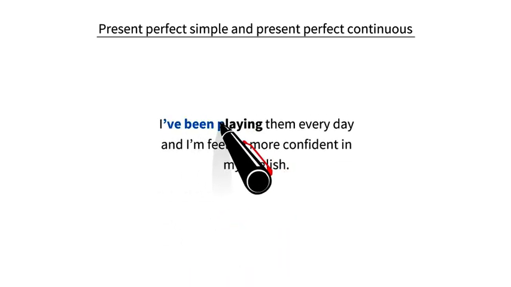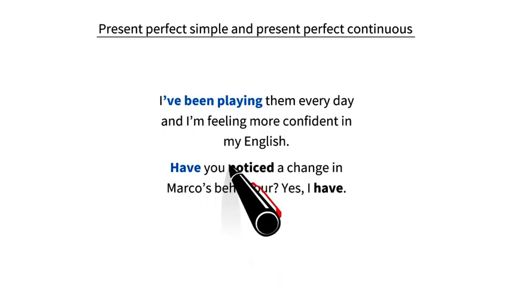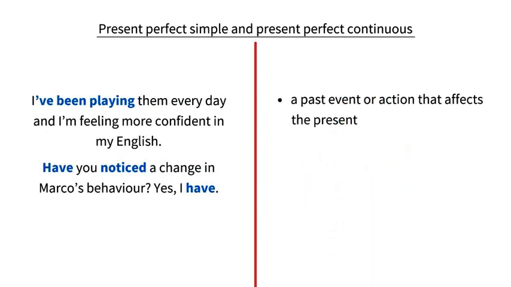Look at these sentences. I've been playing them every day and I'm feeling more confident in my English. Have you noticed a change in Marco's behavior? Yes, I have. The present perfect simple and present perfect continuous are both used to describe past events or actions that affect the present.